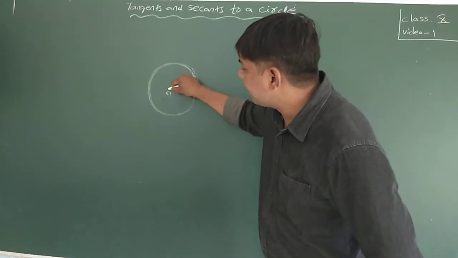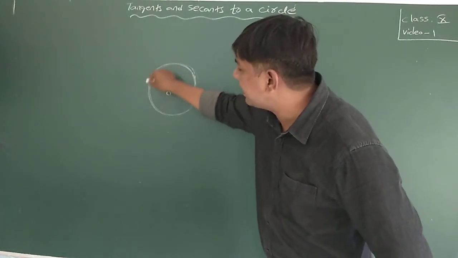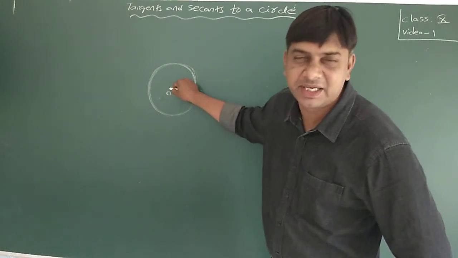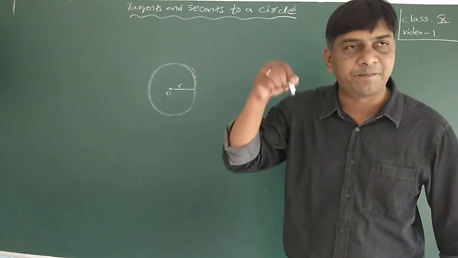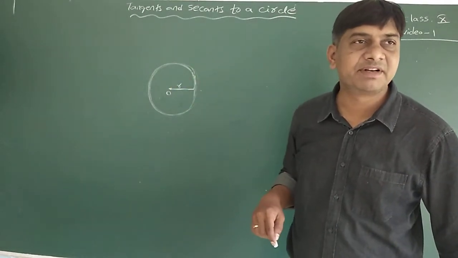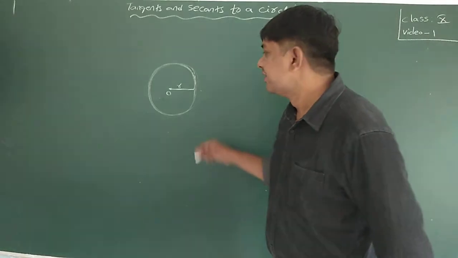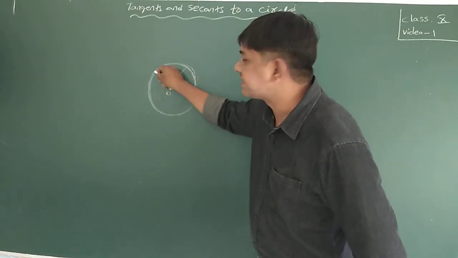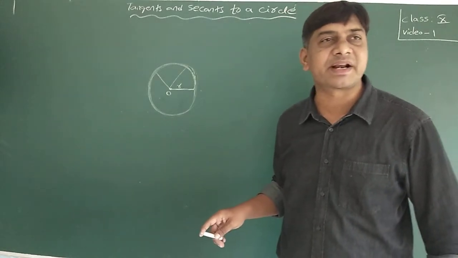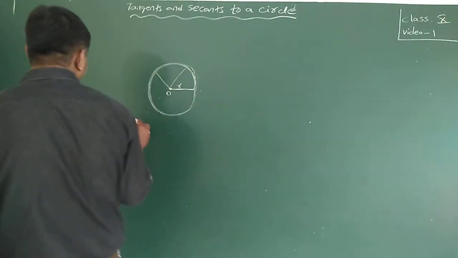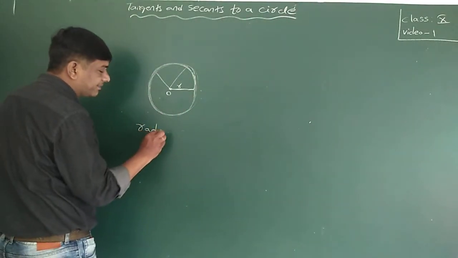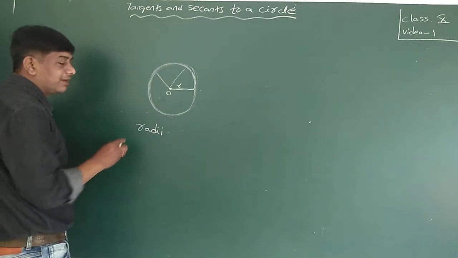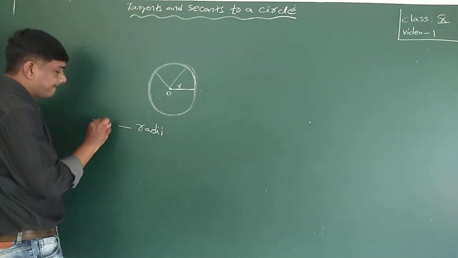Is this the only fixed distance? No. You can measure any point on the circle from this fixed point. That will be the fixed distance. So these are all called radius. The plural form of radius is radii.